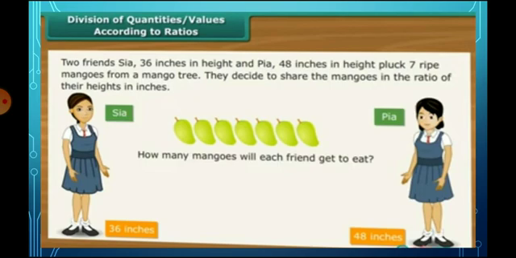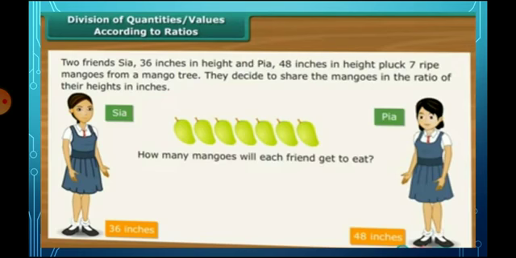See, division of quantities according to ratios. Two friends, Sia, 36 inches in height, and Pia, 48 inches in height, plucked 7 ripe mangoes from a mango tree. They decided to share the mangoes in the ratio of their heights in inches.